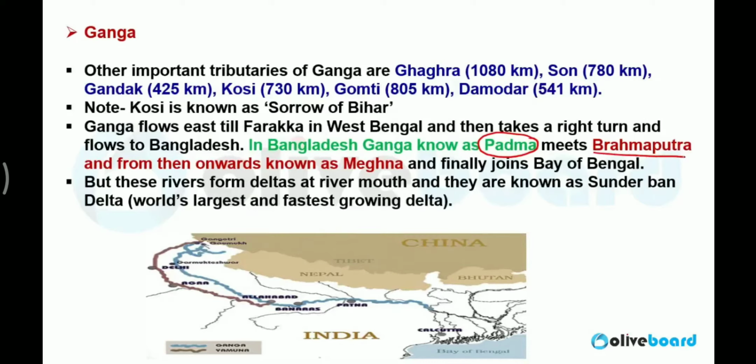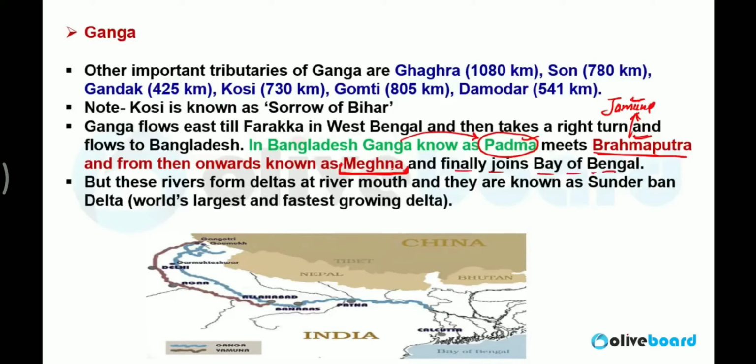It meets Brahmaputra. In Bangladesh, Brahmaputra is known as Jamuna. Padma and Jamuna actually mean Ganga and Brahmaputra. Don't get confused. Ganga is known as what? Padma. Brahmaputra is known as Jamuna. So when I say Padma is joining Jamuna, it is actually Ganga joining Brahmaputra. When Padma and Jamuna meet each other, they are called Meghna. So Meghna is the last name of Ganga and Brahmaputra when they join together.